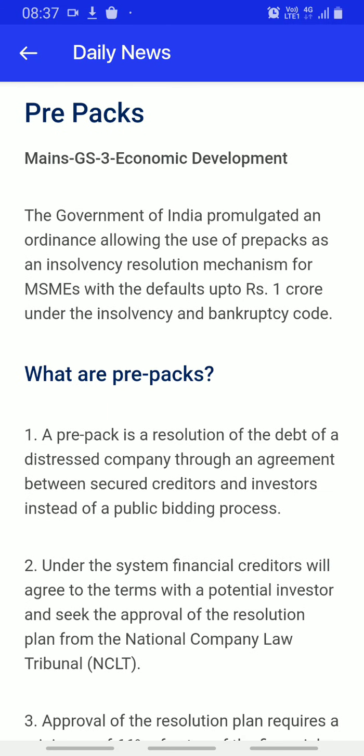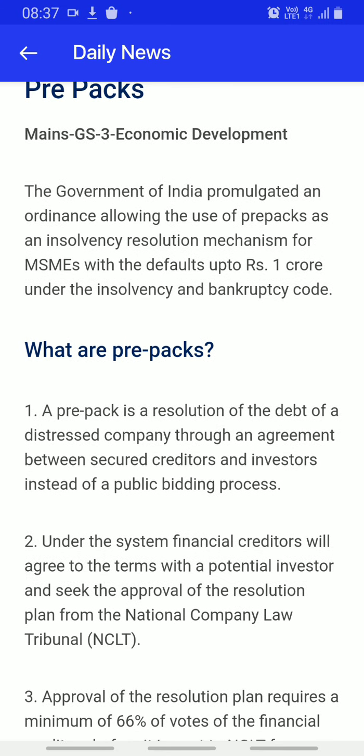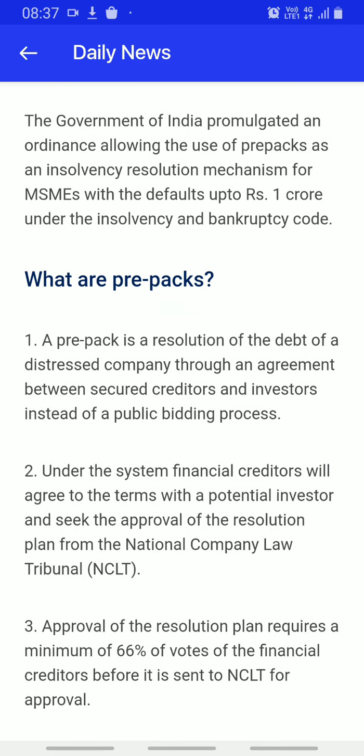So now we are starting prepacks as per economic development, and it is related to our GS paper 3. Here the government of India promulgated an ordinance allowing the use of prepacks as an insolvency resolution mechanism for MSMEs with a default of up to 1 crore. So for that, the government has introduced prepack schemes.